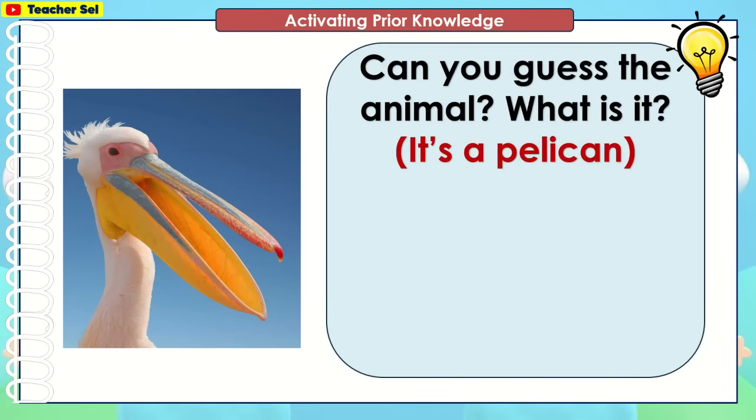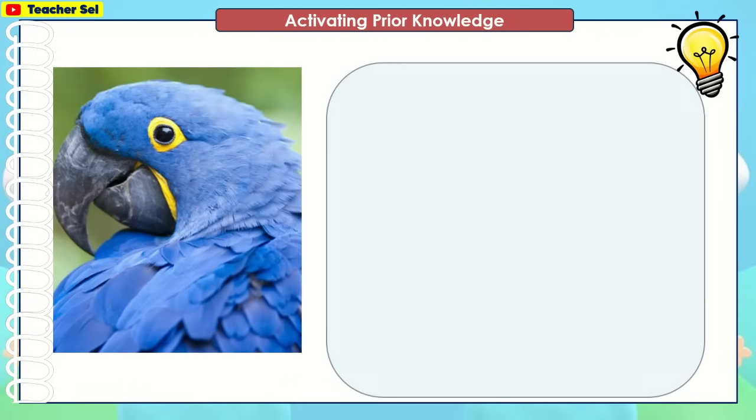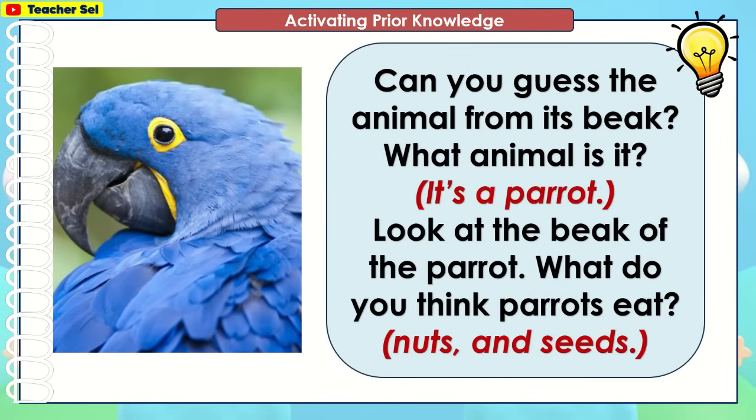Can you guess the animal? What is it? It's a pelican. By just observing the beak, what do you think pelicans eat? They eat fish. Can you guess the animal from its beak? What animal is it? It's a parrot. Look at the beak of the parrot. What do you think parrots eat? They eat nuts and seeds.